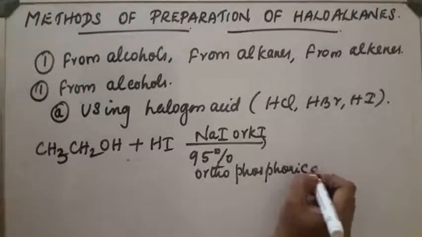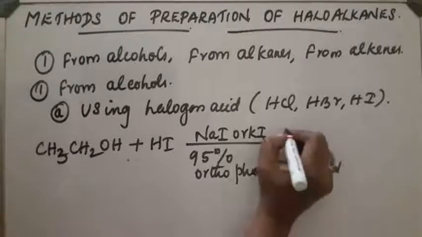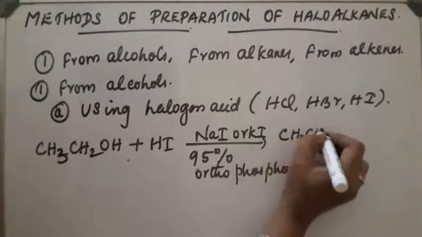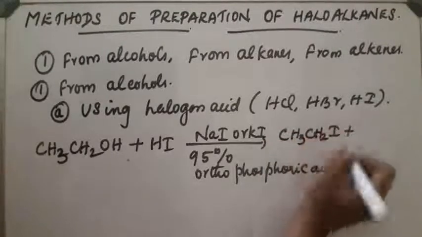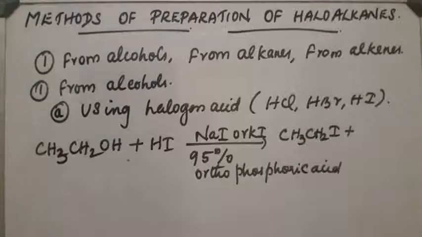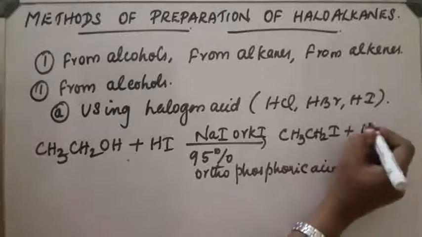The reaction takes place and we will get CH3CH2I, a good yield of alkyl iodide, plus H2O.